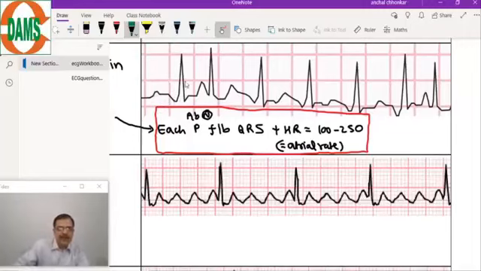The first P wave is this P wave, and it is followed by the QRS complex. Here the T wave is seen, and we can't clearly see the P wave. Here the T and P are coming almost simultaneously.